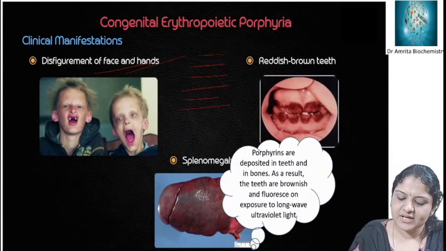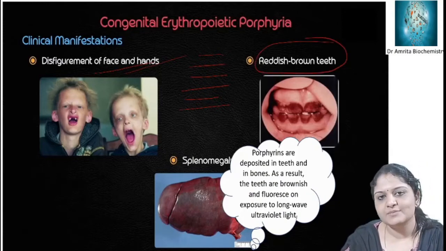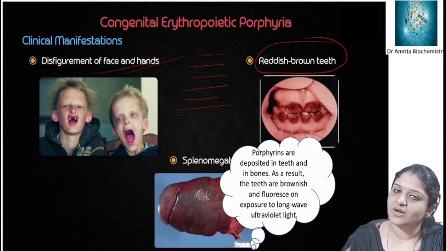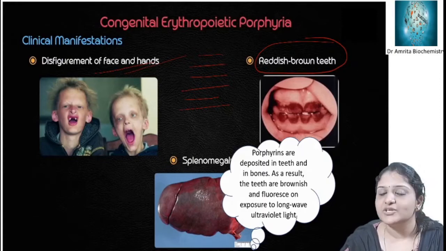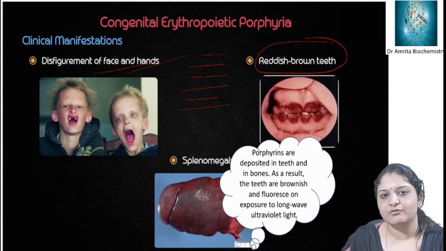Another important point is the reddish brown teeth. That is a characteristic point of congenital erythropoietic porphyria. Many times you can see just a picture with reddish brown teeth and you are asked to identify the porphyria. So reddish brown teeth is present in congenital erythropoietic porphyria, and the enzyme defect is uroporphyrinogen 3 synthase. This you have to remember.